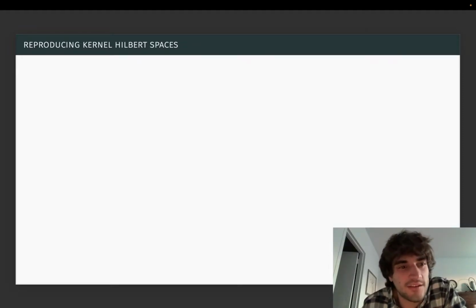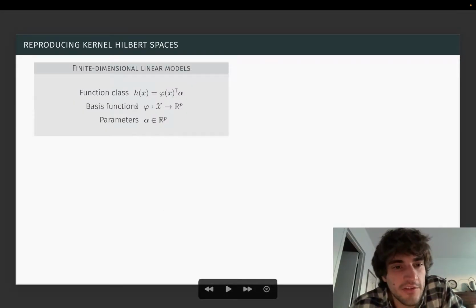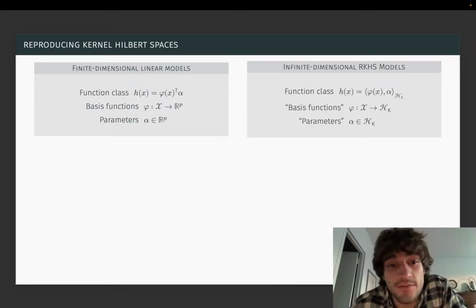So let's contrast an RKHS, or reproducing kernel Hilbert space, with standard linear estimation. In standard linear estimation, we search over functions h, such that h of x is given by some basis functions phi of x, inner product with some parameters alpha, where everything here is finite dimensional. The inner product is finite dimensional, the basis functions map to a finite dimensional vector, and the parameters are finite dimensional. In RKHS, we basically go ahead and make all of this infinite dimensional.